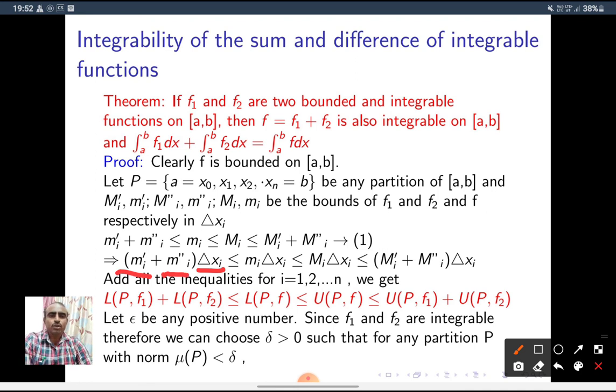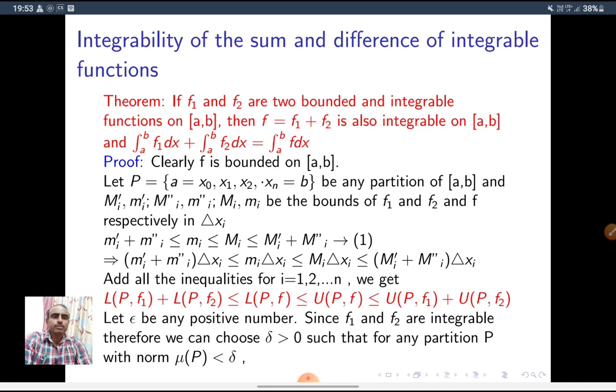This is the lower sum of the second function f2, which I write as L(P, f2). This is less than or equal to the lower sum of function f, L(P, f), which is less than or equal to U(P, f), which is less than or equal to, in the same way, U(P, f1) plus U(P, f2).